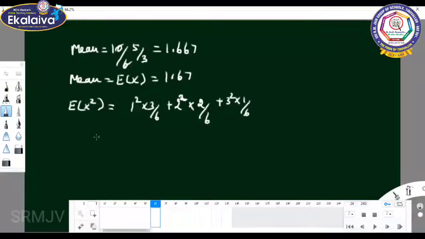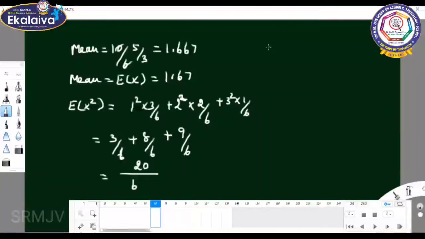So the value is 3 by 6, 4 twos are 8, 8 by 6, plus 3 square is 9 by 6. So 6 is the common term, 3 plus 8 plus 9 is 20, so 20 by 6.